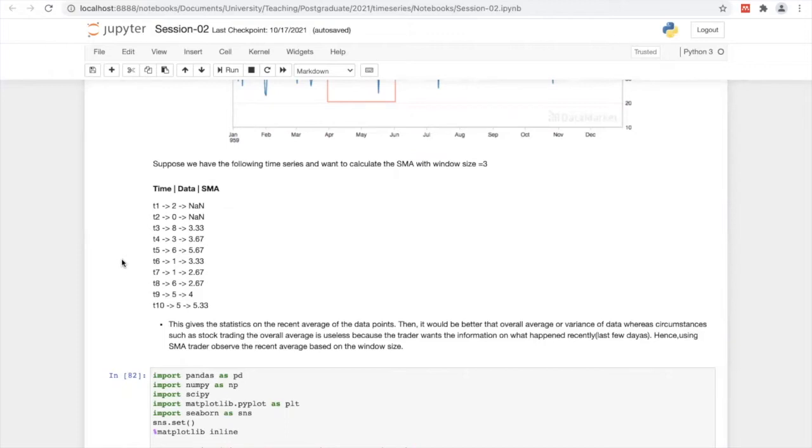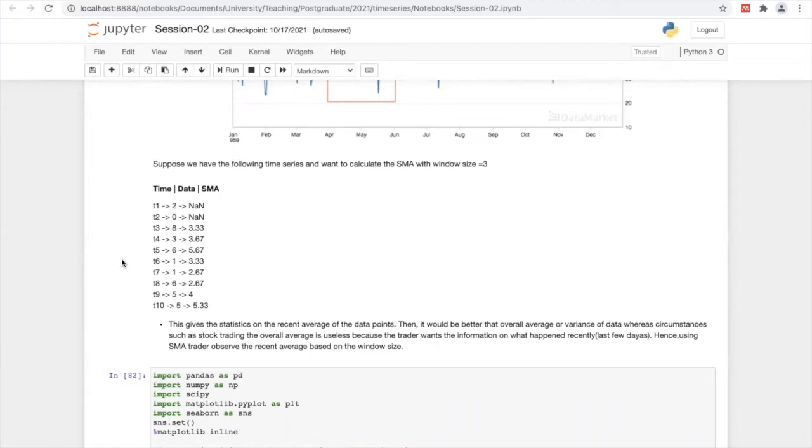But once we come to this window approach, sliding window approach or rolling window approach, we are considering the recent data points and checking what happened, because based on the previous, we are going to forecast or predict what would happen in the next stage.